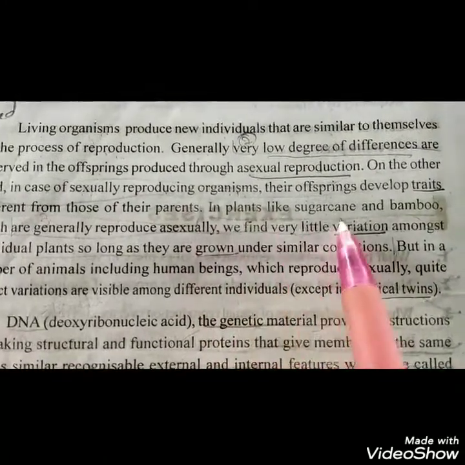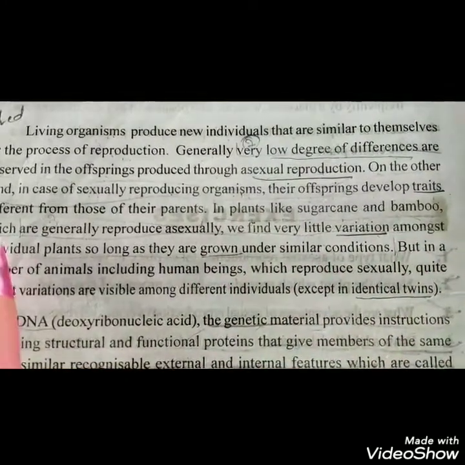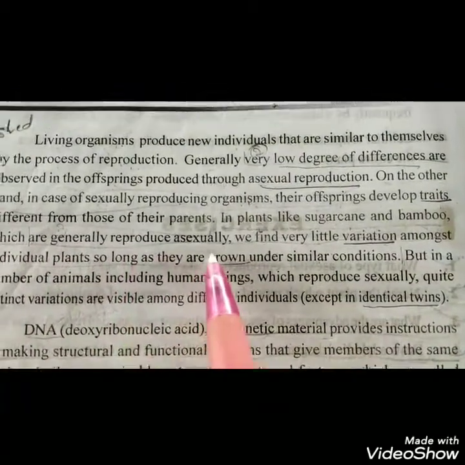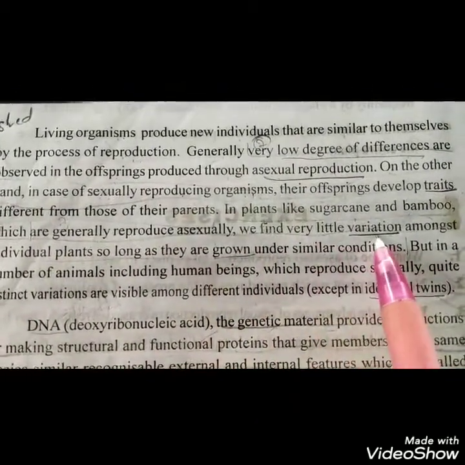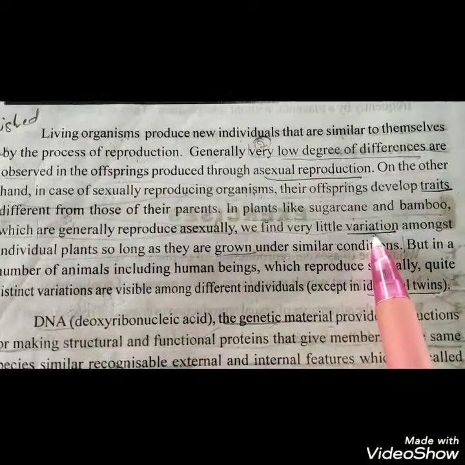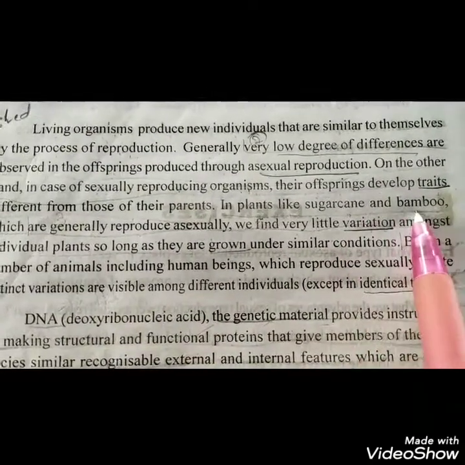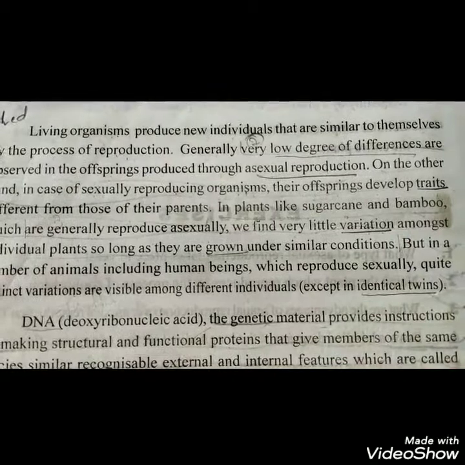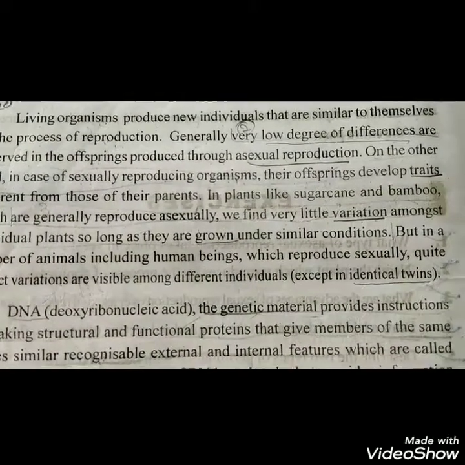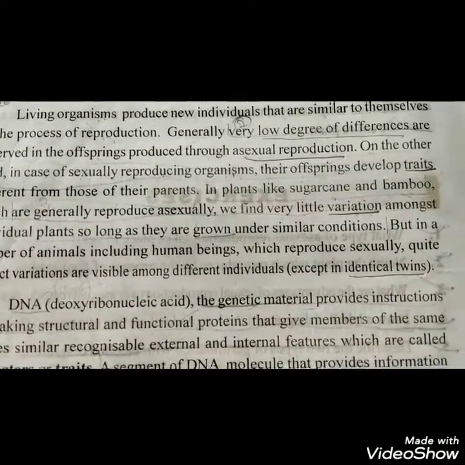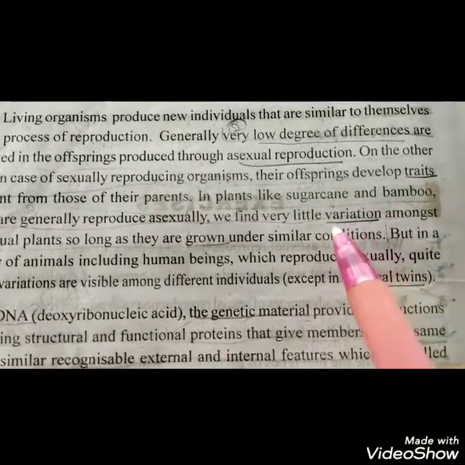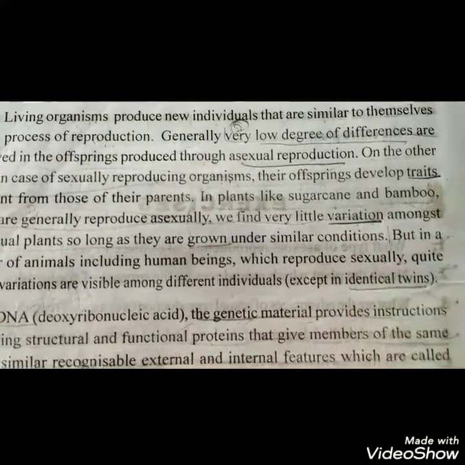In plants like sugarcane and bamboo, which are generally reproduced asexually, we find little variation. Variation means difference. So, in sugarcane and bamboo, between the parent plant and the offspring there is very little difference.